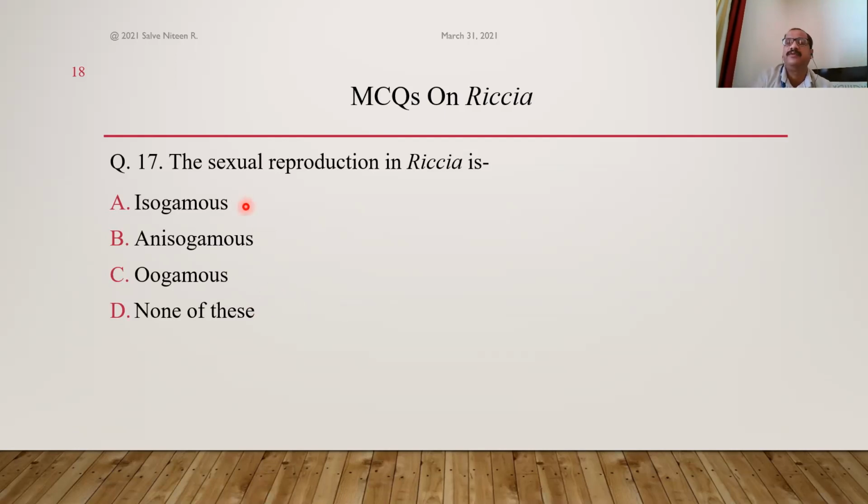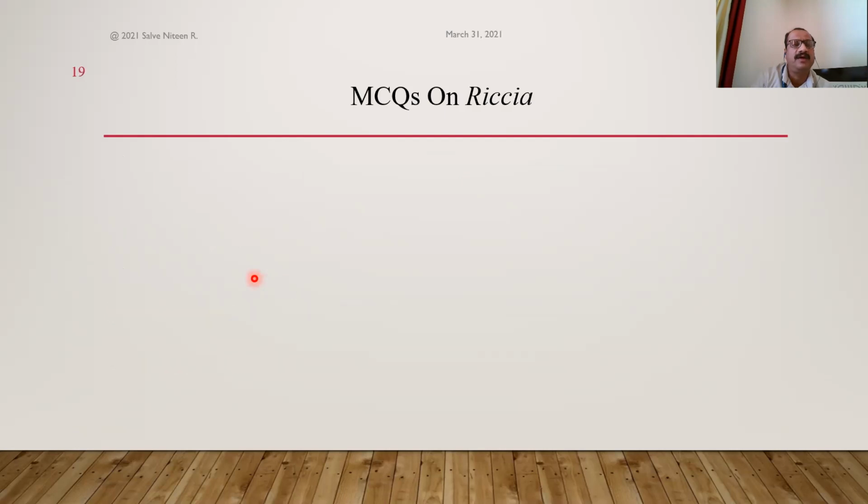Isogamous, the most primitive, in which the gametes are very similar. We cannot differentiate between the fusing gametes. Anisogamous is quite advanced, and oogamous is the most advanced type of sexual reproduction, in which the fusing gametes as well as the gametangia in which gametes are present are easily identifiable. We can differentiate between male gametangium and female gametangium. Very well modified, specialized structures here. So the sexual reproduction in Riccia is oogamous type. So the answer is C. Option C is the correct answer.